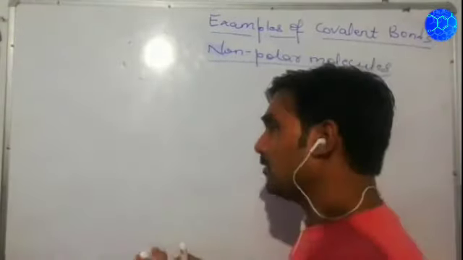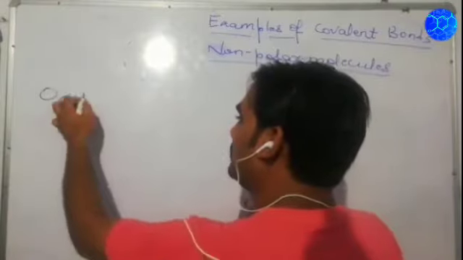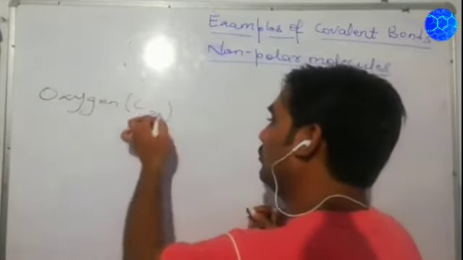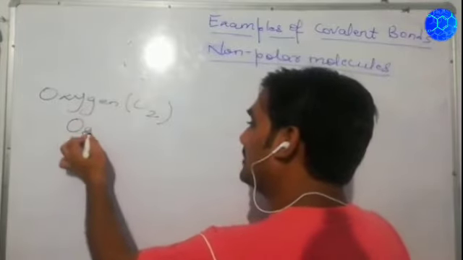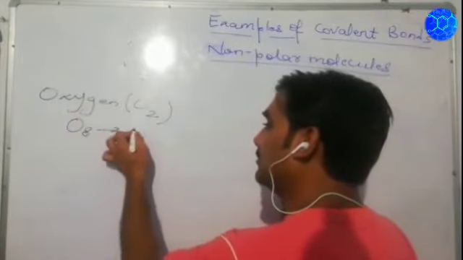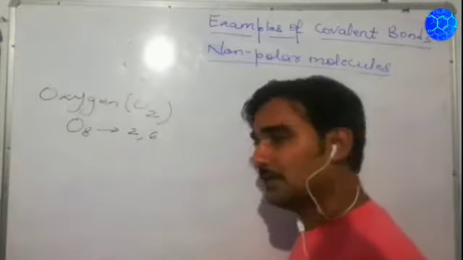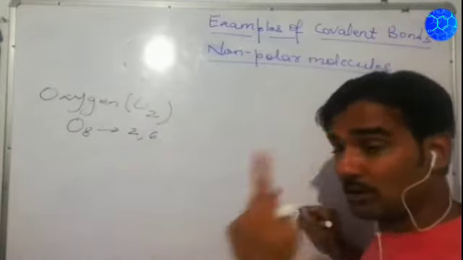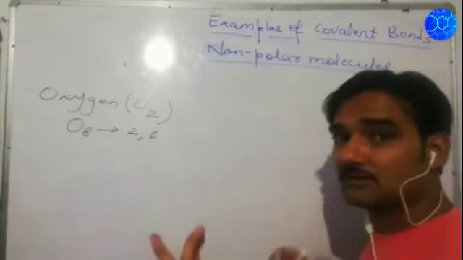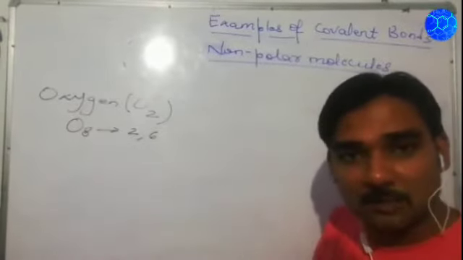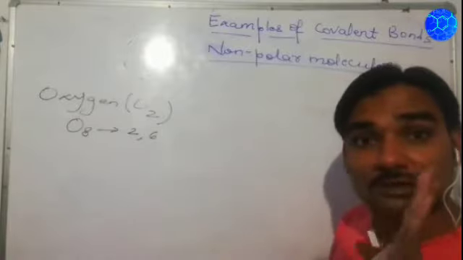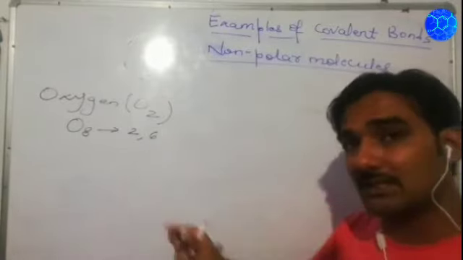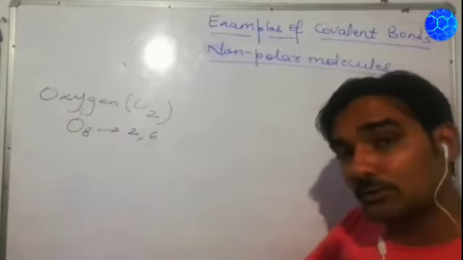Now, the next structure we talk about is the oxygen molecule, O2. Oxygen has atomic number 8, so its configuration will be 2, 6. To become stable, oxygen requires 2 more electrons in the outermost shell, because for stability an atom requires 8 electrons in the outermost shell. Oxygen has 6 electrons in the outermost shell, so it requires 2 more electrons to become stable.